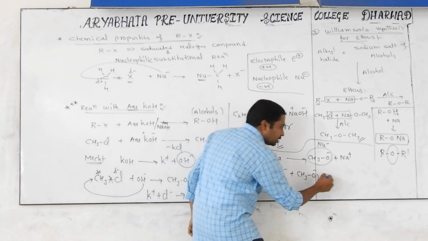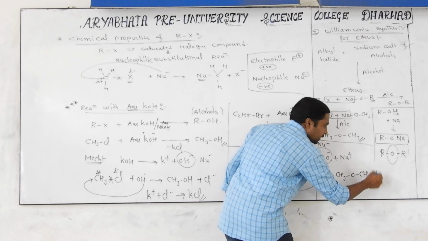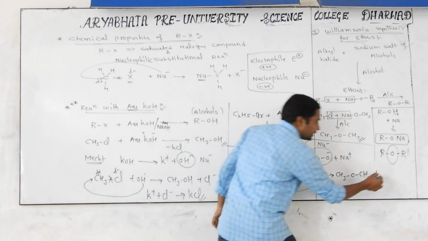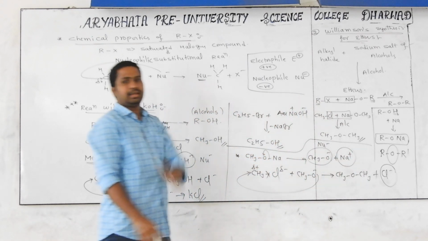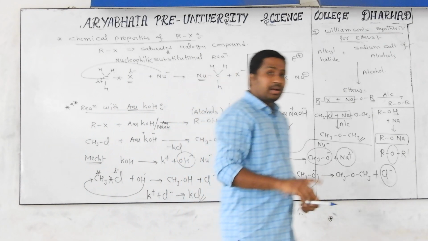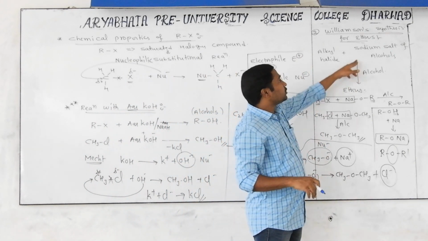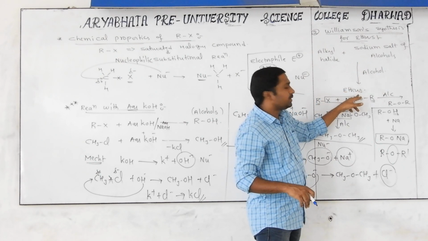Then we are getting CH3OCH3, and Cl− is coming outside. Again Cl− and Na+ become NaCl. Very simple. What is the statement for Williamson's? Whenever alkyl halide is treated with sodium salt of alcohol in presence of alcohol medium, you are getting ethers.